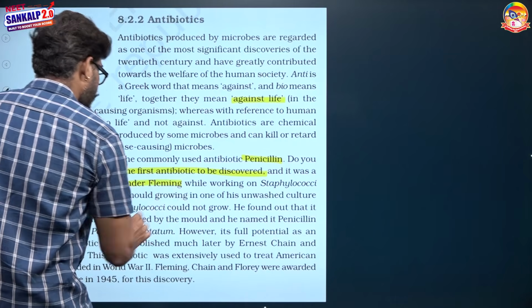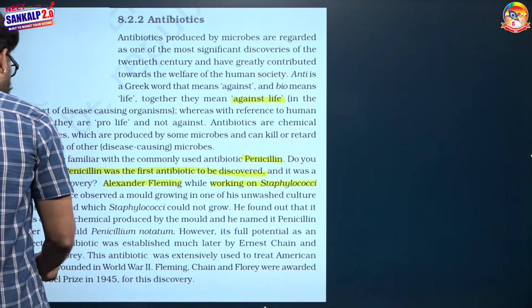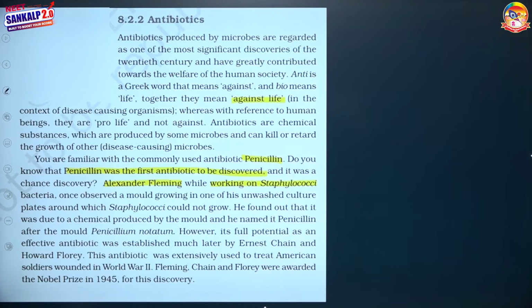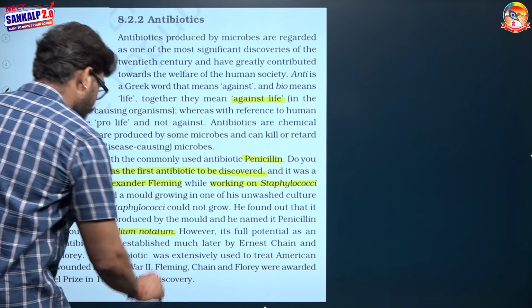Alexander Fleming, while working on Staphylococcus, once observed that around the mold growing on one of his unwashed culture plates, Staphylococci did not grow. He found that it was due to a chemical produced by the Penicillium mold, and he named it penicillin after the mold's name, Penicillium notatum.